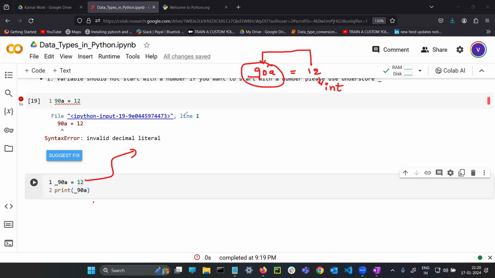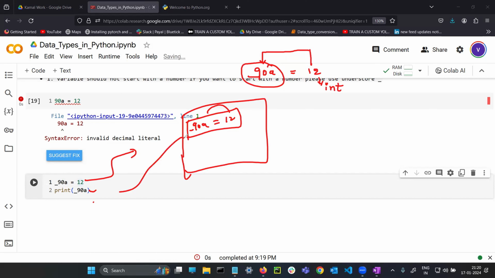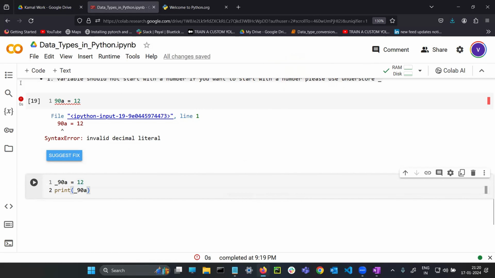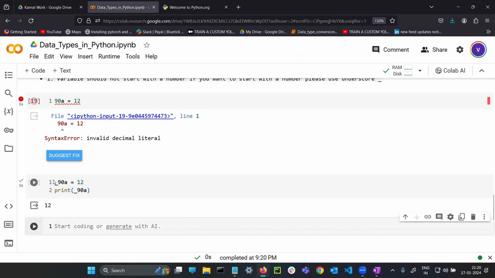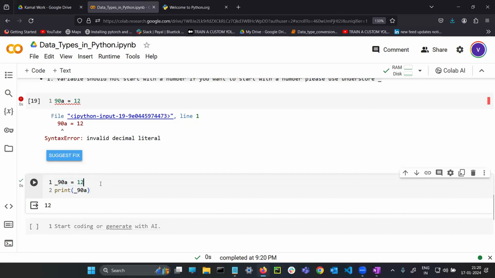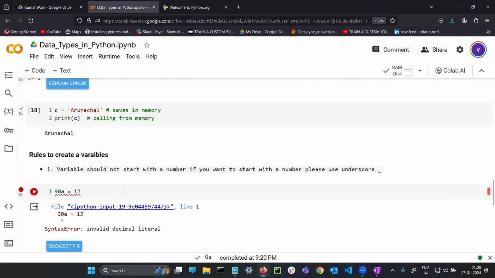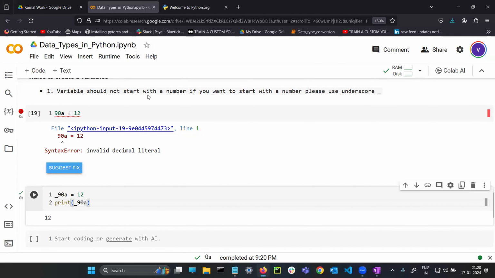So this will go into the memory: underscore 90A equal to 12 is saved in the memory, and you are calling from the memory. It will print. This is accepted. Once again, first line saving, second line calling. Simple.